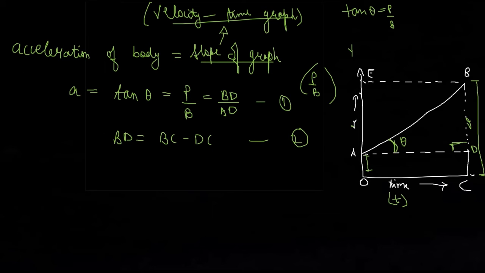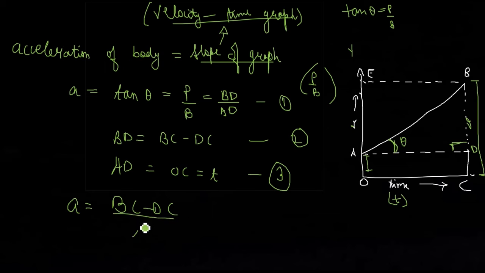Now I need to change the value of AD. So this AD will be equal to OC, and OC is T. So this is my equation number 3. Now I am going to put equations 2 and 3 in 1. So acceleration is equal to BD, and BD is BC minus DC, and AD is equal to time.